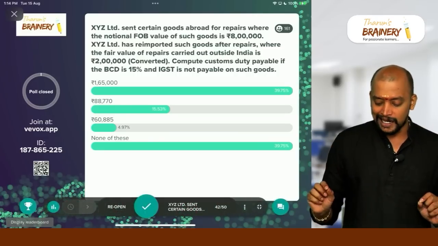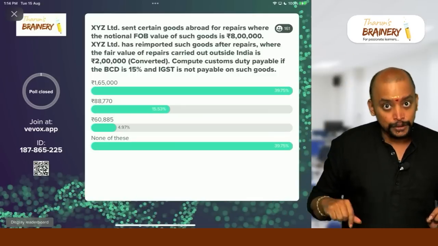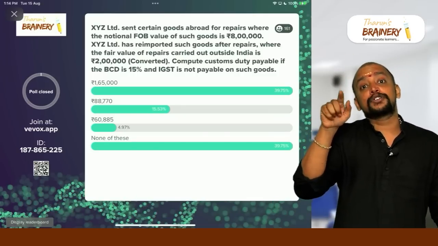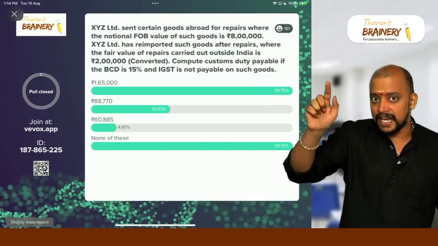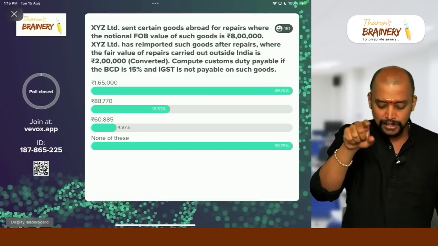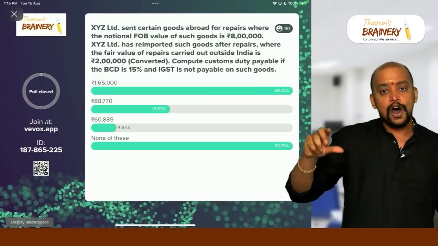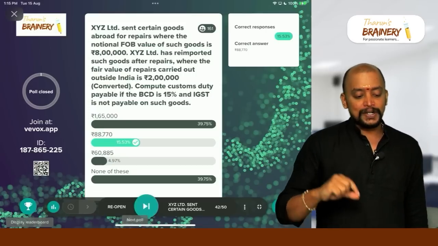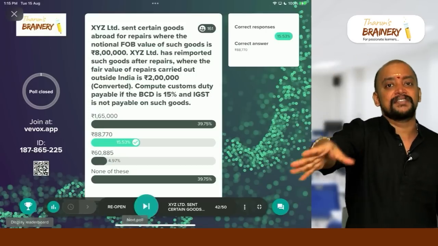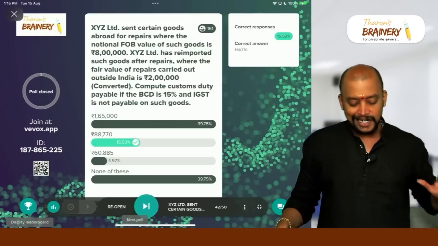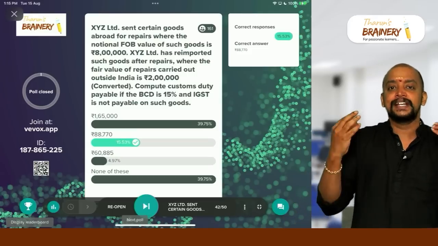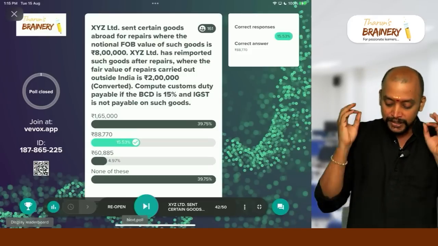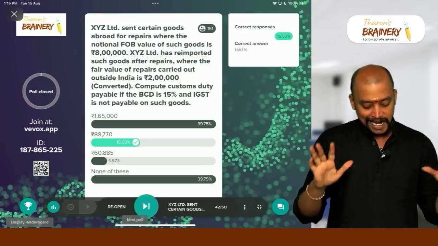So you need to take 8 lakhs into 21.125%, one way, into 2 ways, plus 2 lakhs. This is the value. On that value, you multiply 16.5%, you will get 88,770. Very good. Those who answered 88,770, amazing, lovely, keep it up. So that will be taken as the answer here.